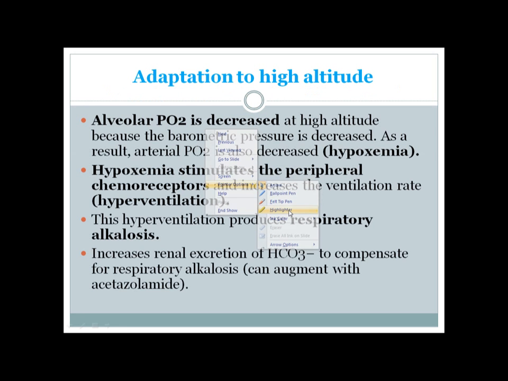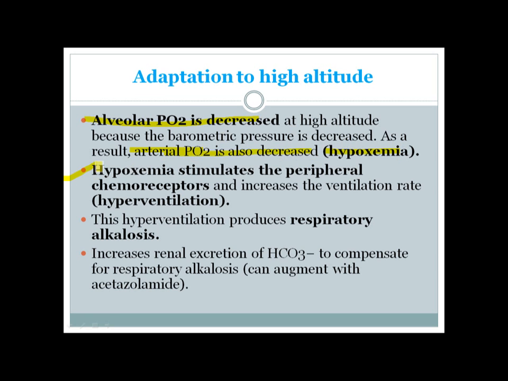So whenever someone is in a high altitude situation, the barometric pressure is low, and the low barometric pressure actually results in a low amount of oxygen in the inspired air. So the amount of oxygen reaching the alveoli is also reduced. So the alveolar partial pressure of oxygen is decreased, and it will lead to a decreased level of oxygen in the pulmonary capillary blood too. So the partial pressure of oxygen in the arterial blood is also decreased, which is called hypoxemia.